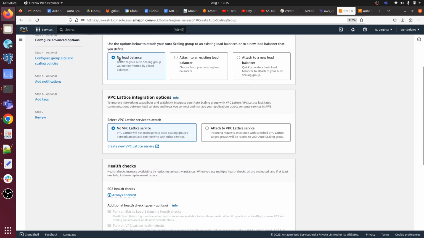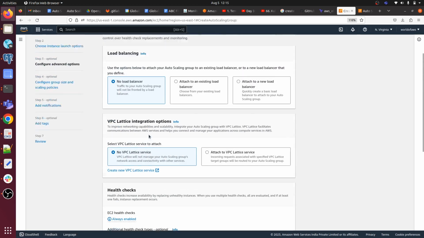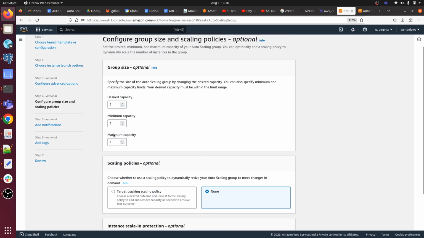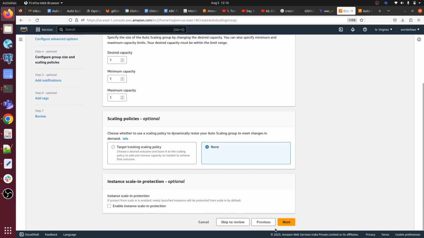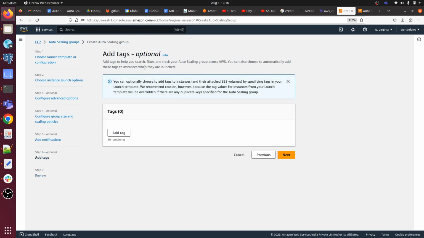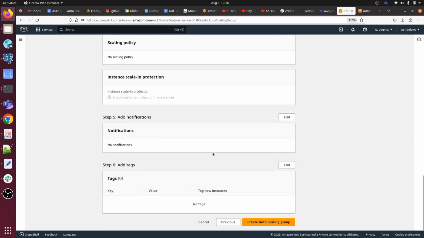I am not selecting any load balancer in my case, so I'm going with the default option. Here we can select the health check time period. I'm not enabling CloudWatch, so we just click on next. Set the desired capacity, maximum capacity, and minimum capacity, whatever you want. Let me click on next. We don't have to add any notification, and we are done. Now create the Auto Scaling group.